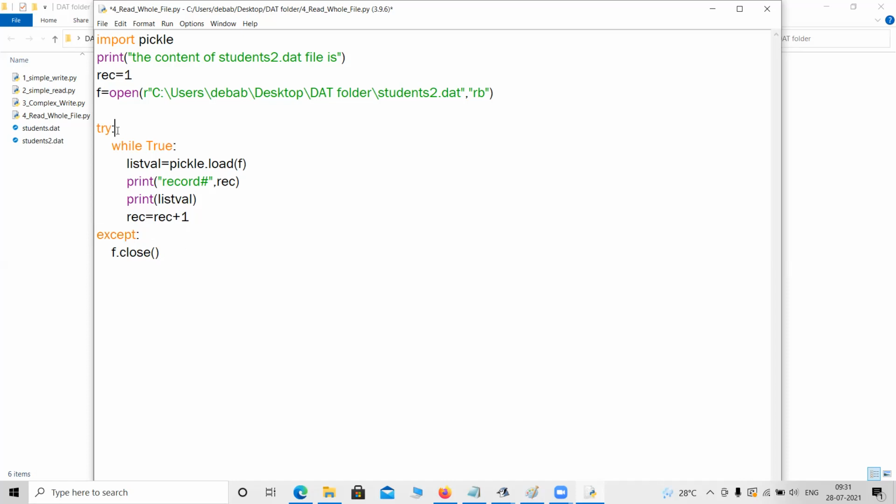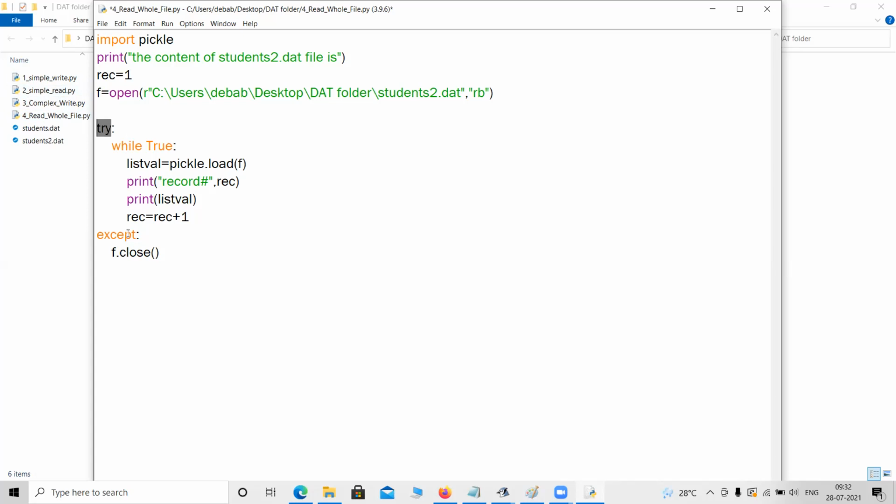Shatuki, you were talking about the try except. Yes, sir. The basic thing is that if there is any error in the try block, then it will just break the command and go to the exception. Yes. But the first time, in the simple read, we didn't use the try except block. Yes, sir, because it was not required. Some people thought it is required to read the file, but it is not the case.